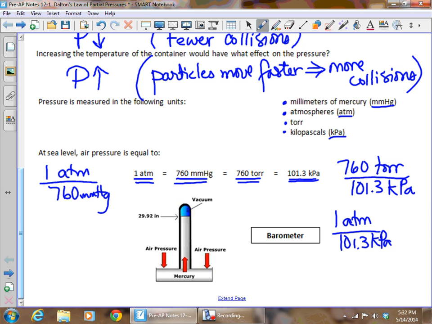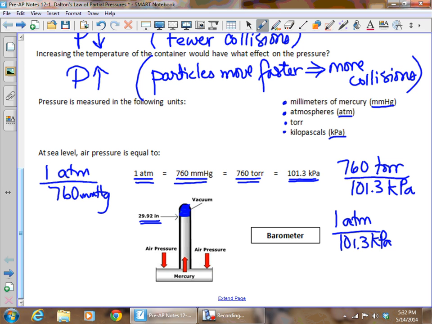Now, right here you see a barometer, just kind of a classic barometer, and up in this area up here, we have a vacuum. This particular barometer is showing that it's being measured in inches, usually of mercury, sometimes of water, but in this case it's mercury.